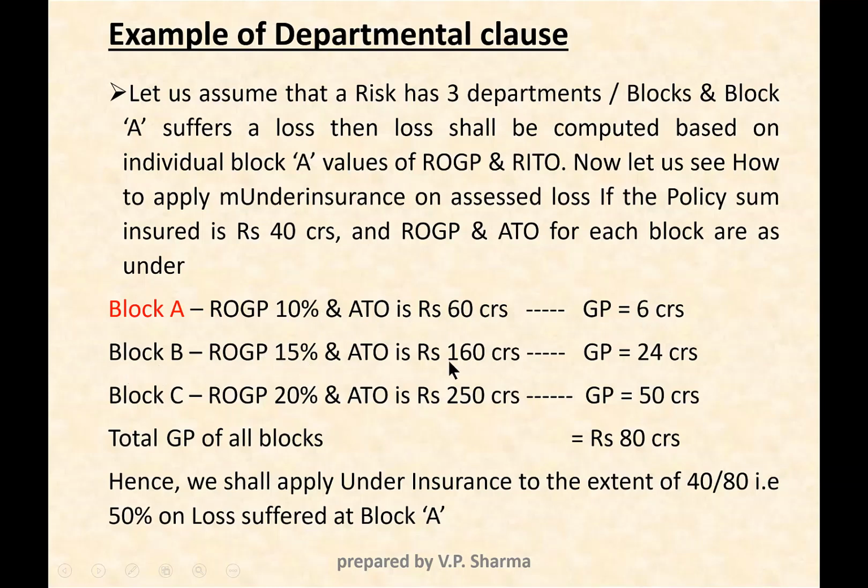For block B, figures are changed slightly. Annual turnover is 160 crores and the rate of gross profit is 15%. Then the gross profit for this block individually comes to 24 crores. And for block C, by multiplying these two values, it comes to 50 crores. So total comes to 80. Now we see the sum insured of the policy is taken as 40. So the insured is underinsured under these circumstances, and the assessed loss of block A shall be reduced to the extent of 40 by 80, that is 50%.